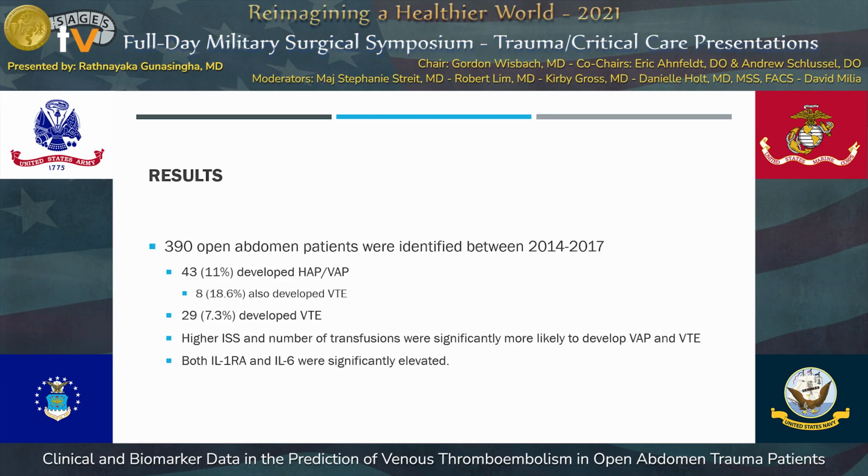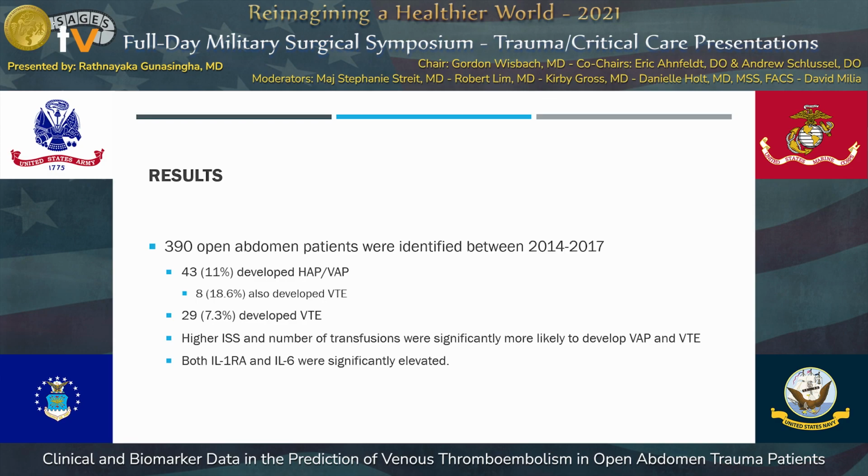We had 390 open abdomen patients that were identified between that time period, and 11% of them developed hospital-acquired pneumonia. About 18% of those patients who developed pneumonia also developed VTE. This was not statistically significant in this case. And then about 7% of the total 390 patients developed VTE.